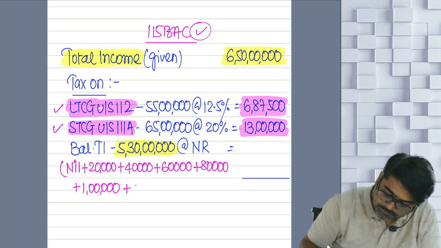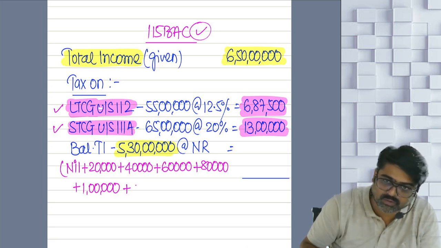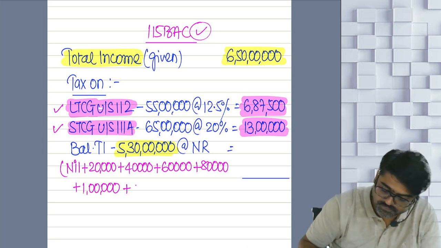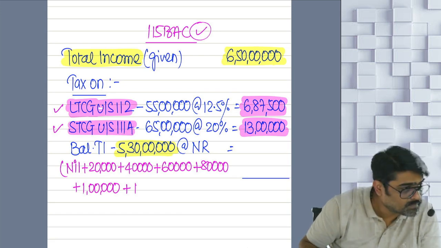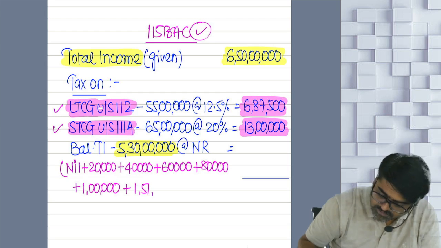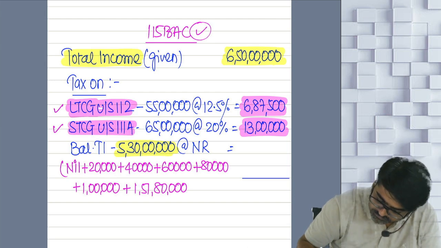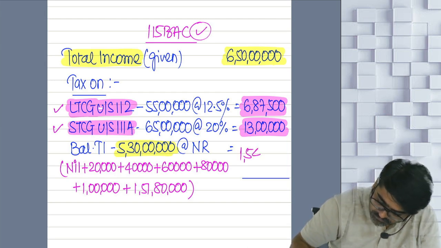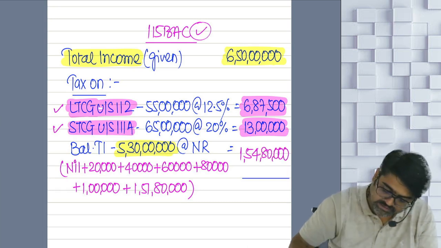How much is 30%? 5 crore 6 lakh into 30%. 1 crore 51 lakh 80,000. Now please add all these taxes. 1 crore 54 lakh 80,000. Everyone got this? Now add all these taxes.